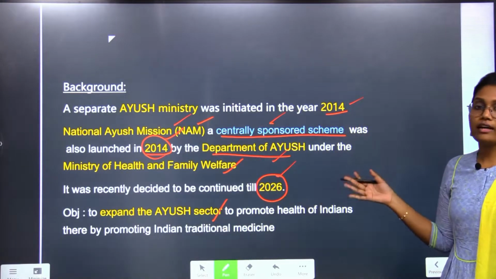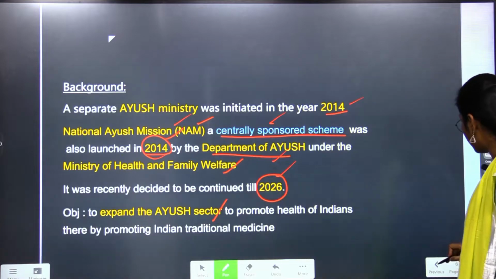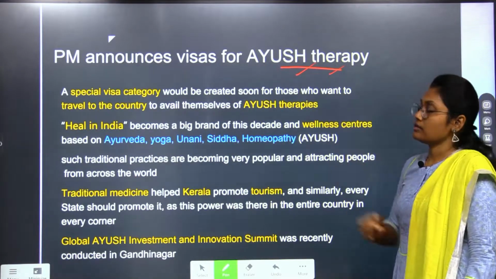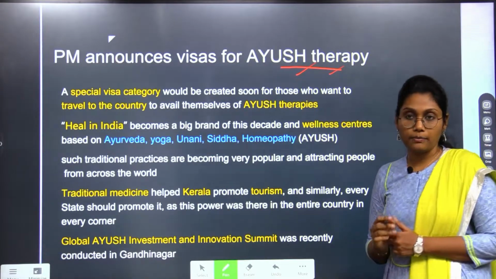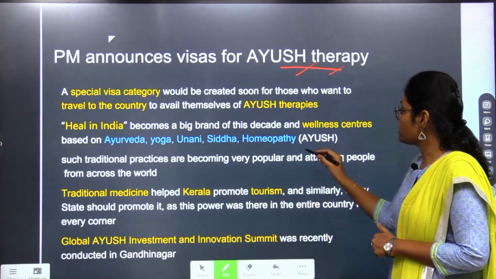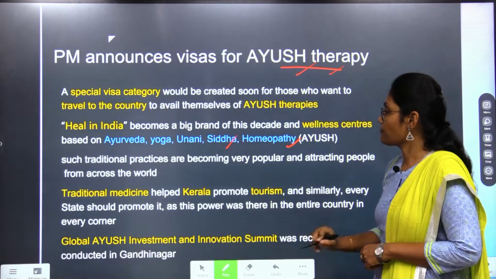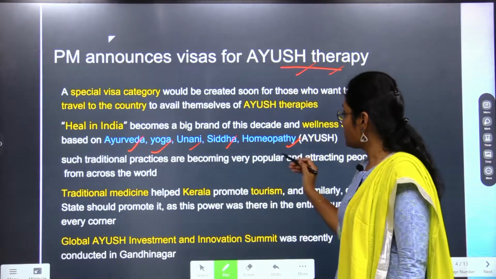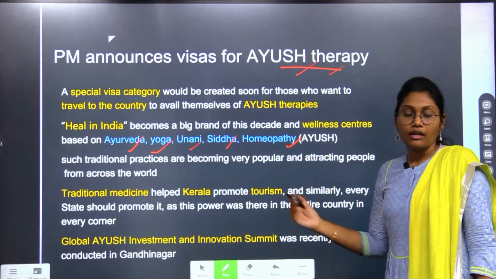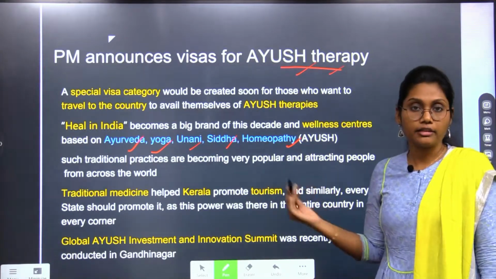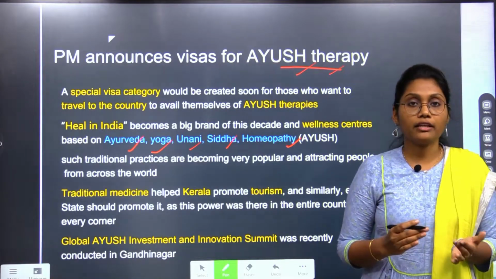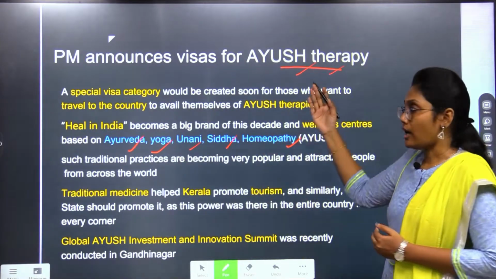With all these facts in mind, let us move into the recent news under this AYUSH therapy. What is AYUSH therapy? AYUSH therapy is nothing but using the natural techniques of Ayurveda, Yoga, Unani, Siddha and Homeopathy. Considering all these natural treatments, we Indians developed a new therapy called AYUSH therapy.